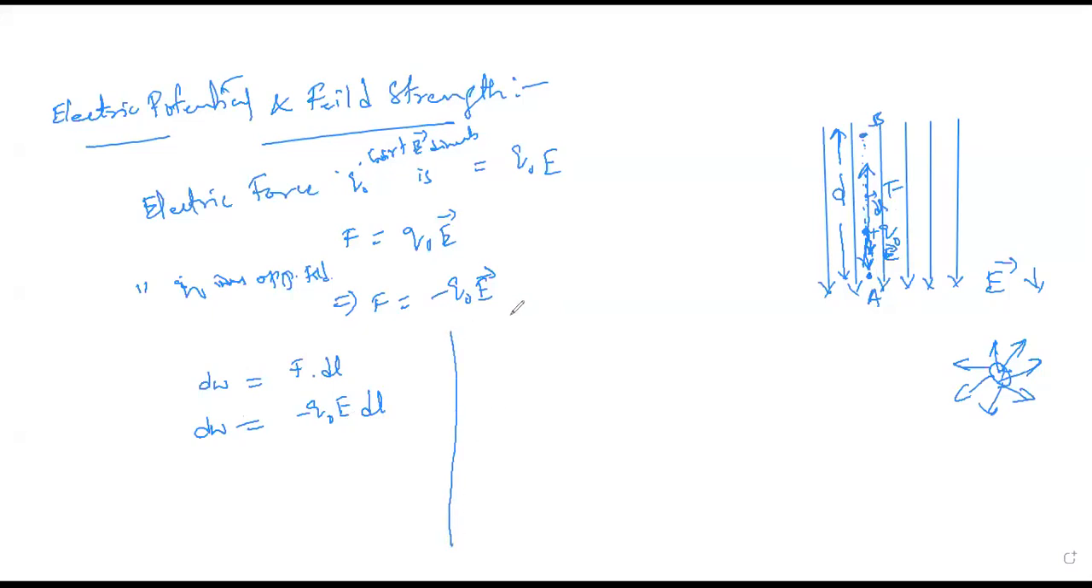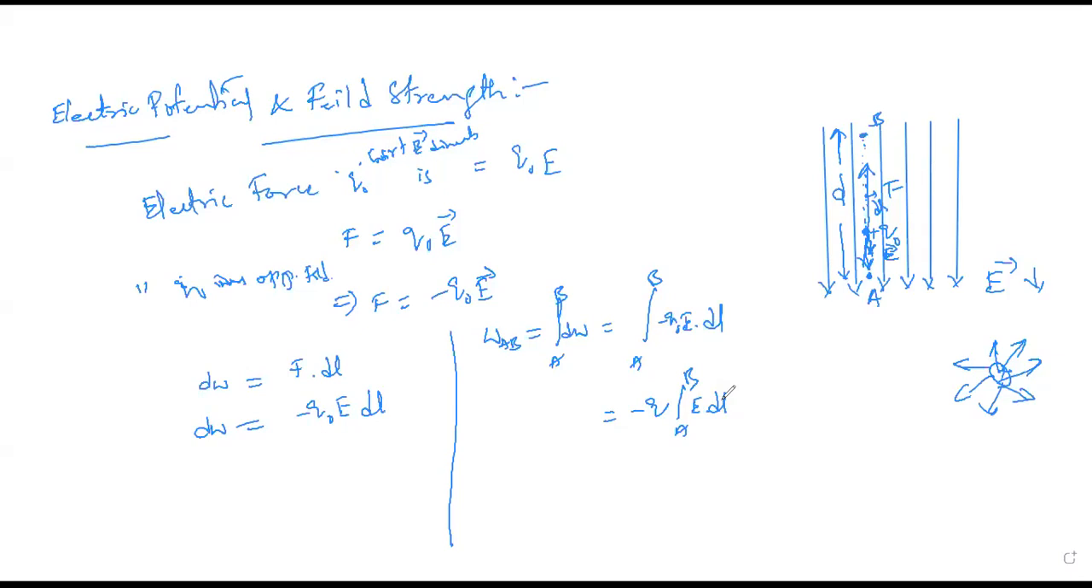The total work done will be written as W_AB, because we are going from A to B, and this should be written as dW. But actually I have written this here itself, correct? So you can write directly also. Now what you can write? Integral from A to B of minus Q naught E into dl. Correct? So now after simplifying this, what you'll get? Here we can write this directly as minus Q naught integral from A to B of E dot dl.